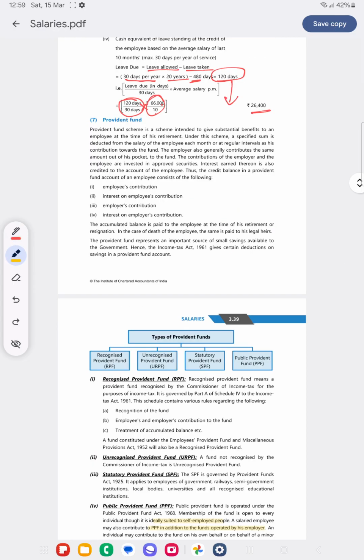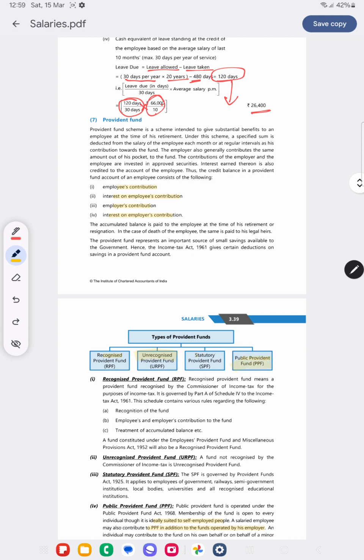And next we shall see Provident Fund. Now in the Provident Fund, what all do we have? Employee's contribution, interest on employee's contribution, employer's contribution and interest on employer's contribution. So what is the tax treatment of all these? Okay. Now what are the types of Provident Funds? Recognized Provident Fund, unrecognized Provident Fund, statutory Provident Fund and public Provident Fund.